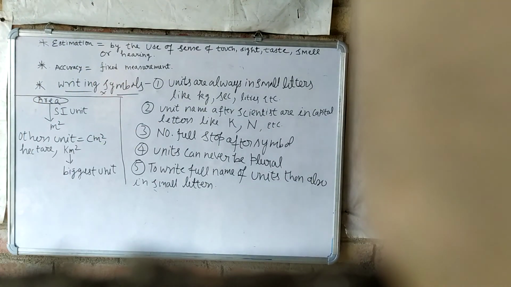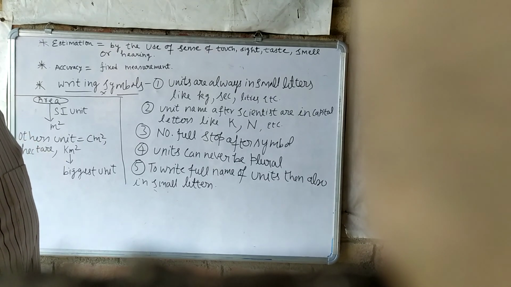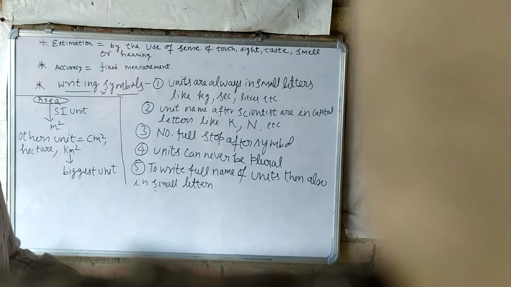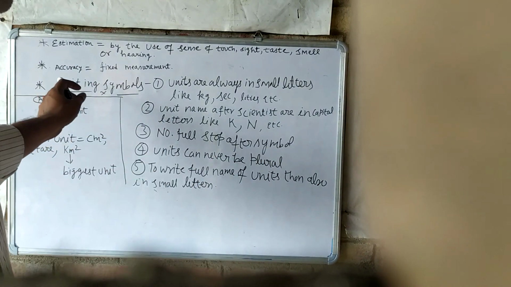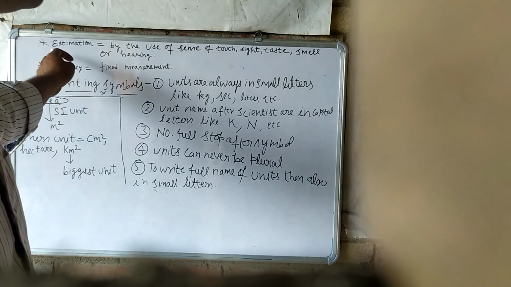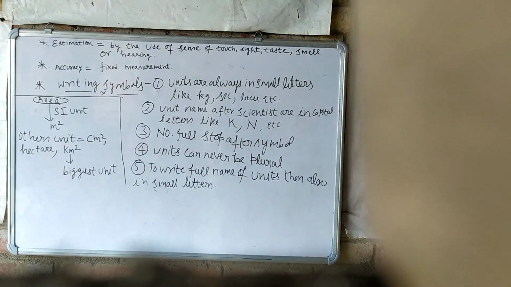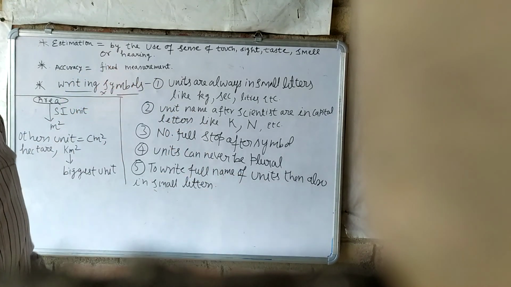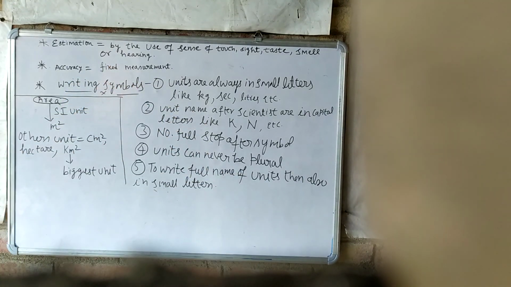Like if we are in the market and we want to buy some vegetables or fruits, at that time we don't need accuracy. The vendor or we both can try to make estimations, so that it is easier to weigh something.